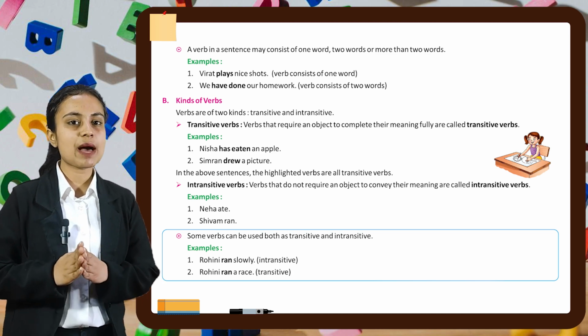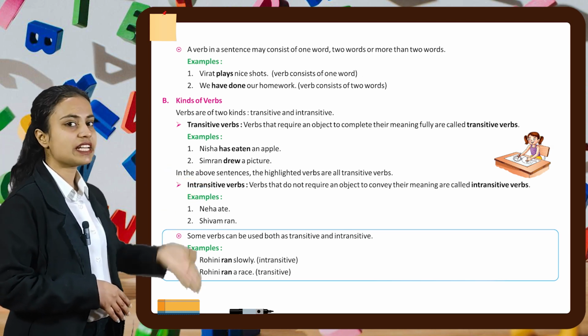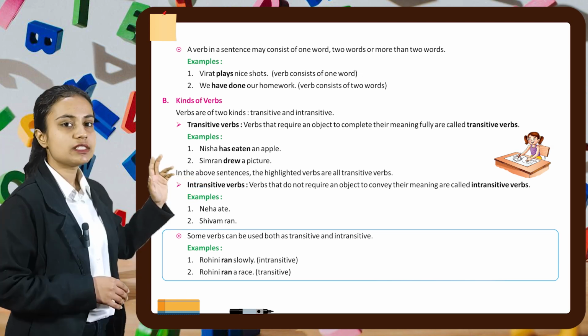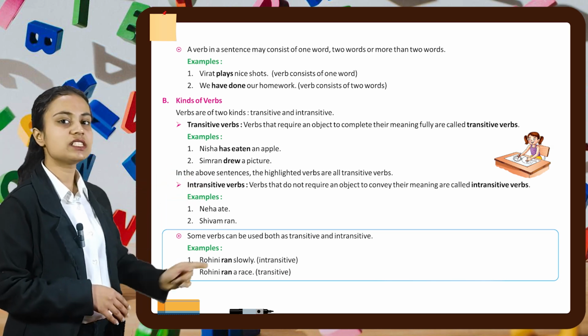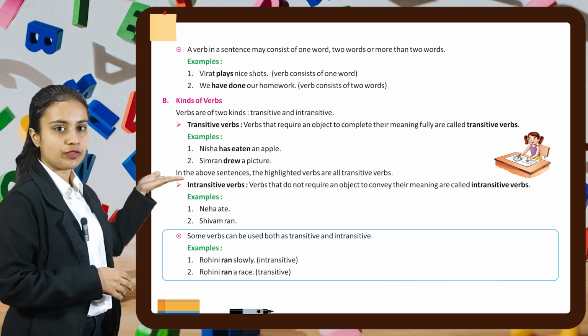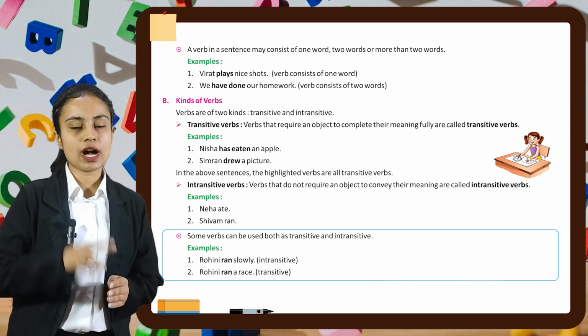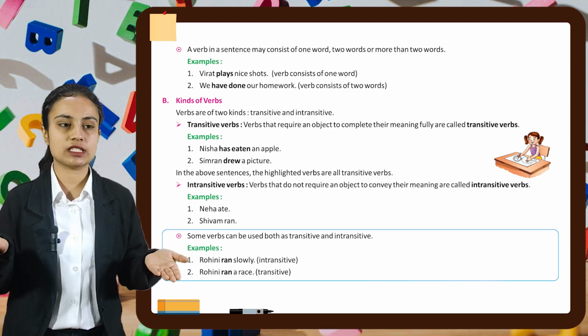A verb in a sentence may consist of one word, two words or more than two words. For example, Virat plays nice shots. In this sentence, verb consists of one word. Second example is, we have done our homework. In this sentence, verb consists of two words. Now let's see different kinds of verbs. Verbs are of two kinds. One is transitive and second one is intransitive.